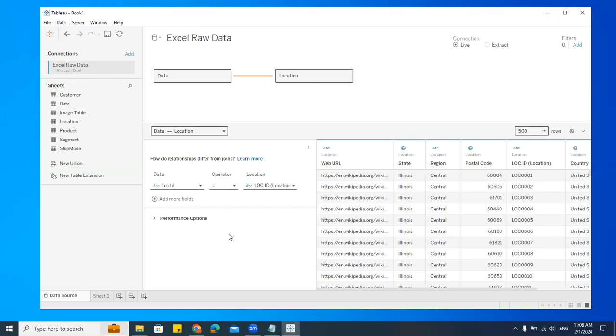What connections are those? We are creating a relationship. We are connecting these two tables. How are they connected? By the IDs. Which ID? Can you see that? Location ID from data table, this location ID from location table. Understood? These two are getting connected.